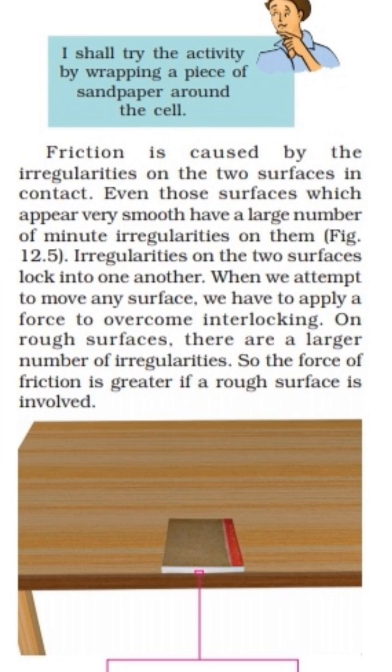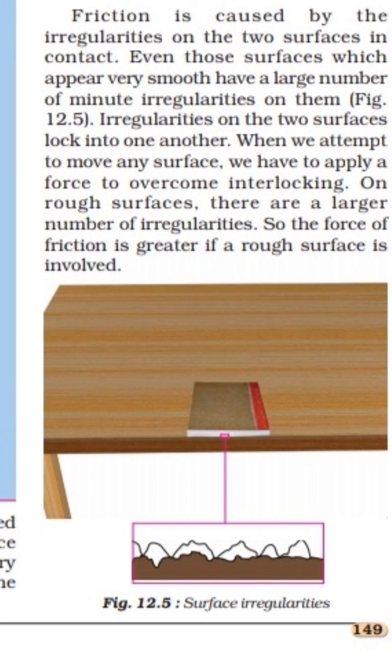On rough surfaces there are a larger number of irregularities. On smooth surfaces minute irregularities are present, but on a rough surface a large number of irregularities are present. So the force of friction is greater if a rough surface is involved.